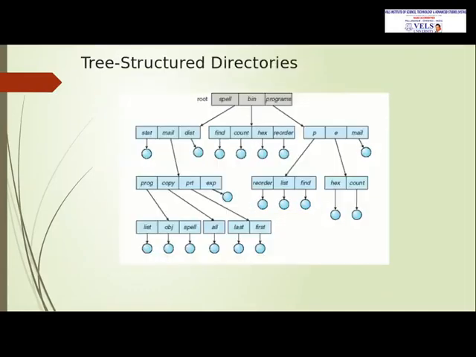Here is a tree structured directory. The root is spell, with programs, and here the current directory is the list subject object spell, like that. A path from the root directory, spell, mail, and so on, is known as an absolute path name.